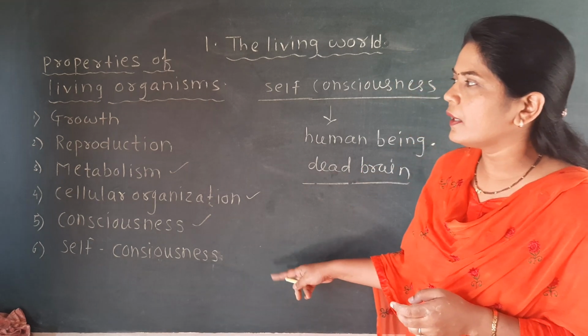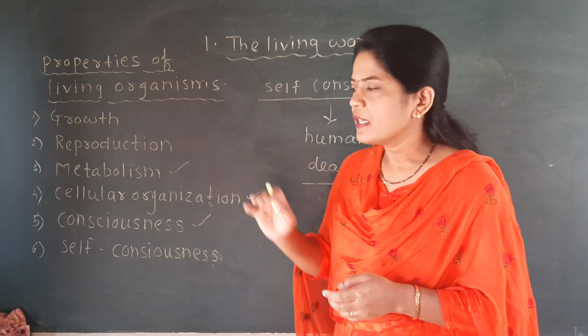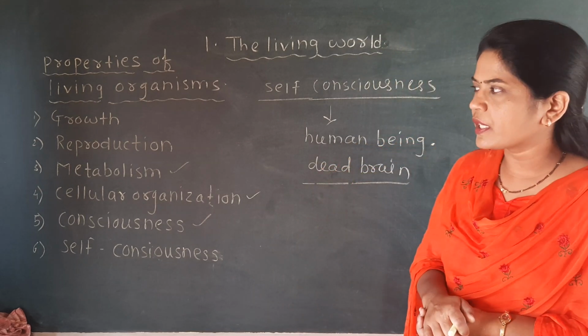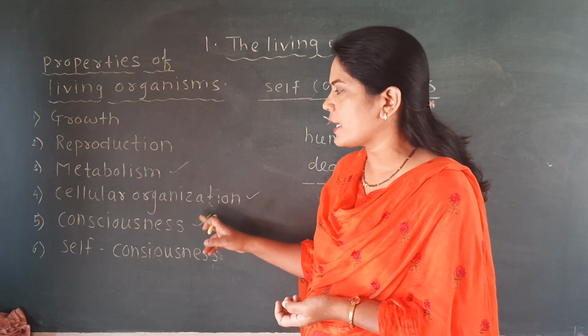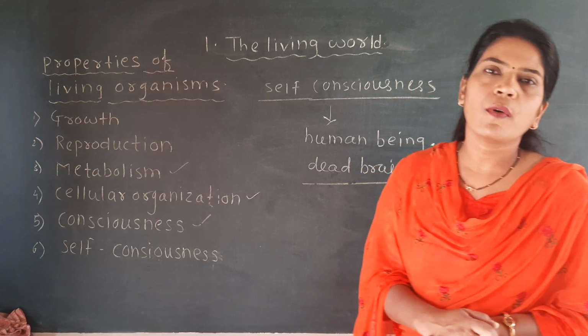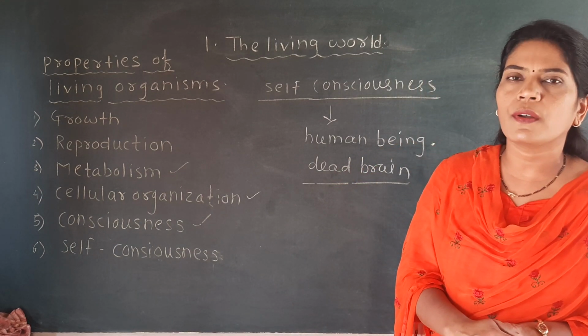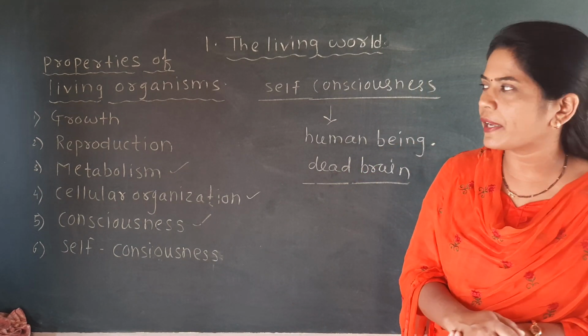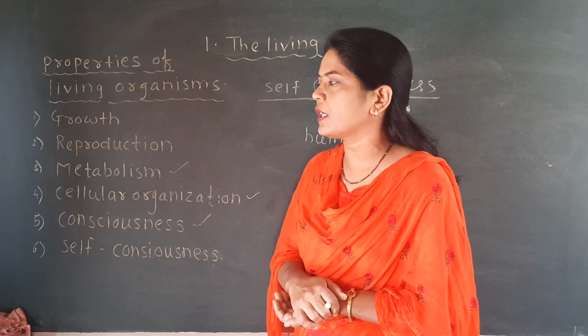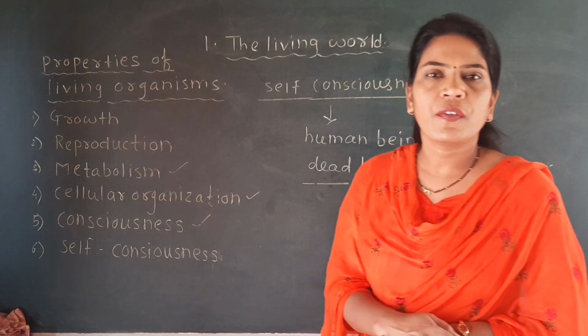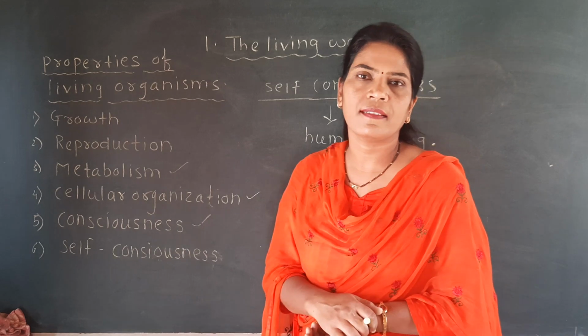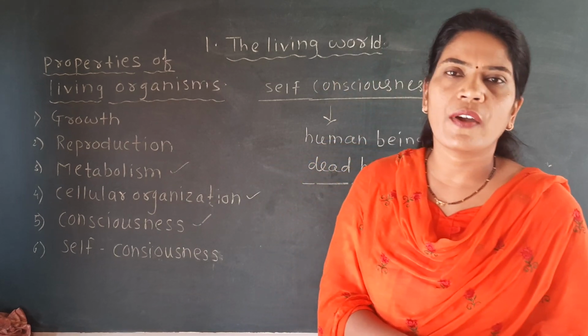Okay, so here we have seen the overall 6 properties, out of which only metabolism, cellular organization, consciousness and self-consciousness are the defining properties, because they are strictly found in the living organism, while growth and reproduction are not carried as defining properties. Also self-consciousness is not a defining property.